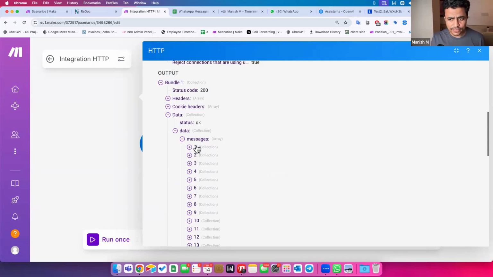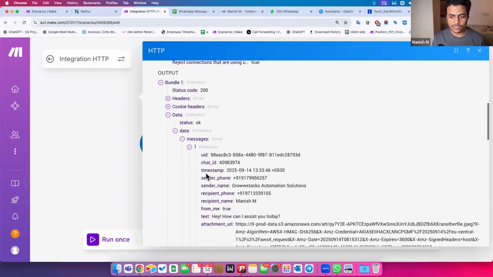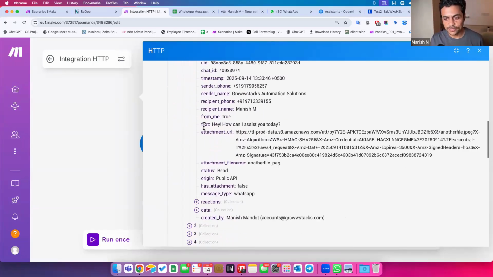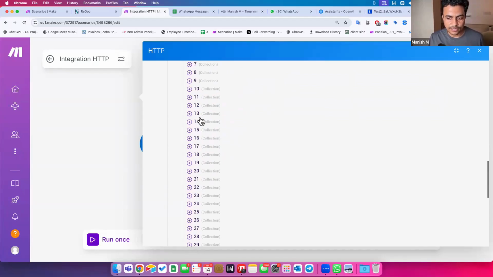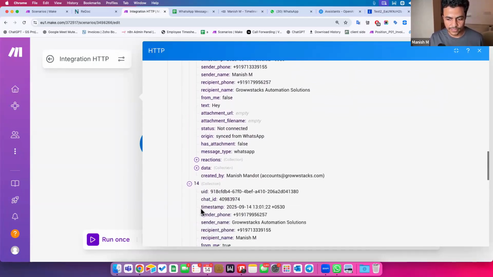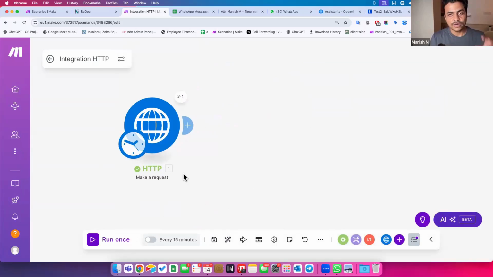Now, how to work with this array? In this case, I want to split all these 50 messages because I just want to get the from name, the person's name over here, sender name or recipient name, and the text. So I can figure out what's happening, what kind of conversation is going on between these two people. I want this for each of these bundles, each of these messages, and they are all in the same format, right? So first of all I want to extract data from this array, splitting all 50 bundles into separate individual entities so I can work with the data. How can that be done?